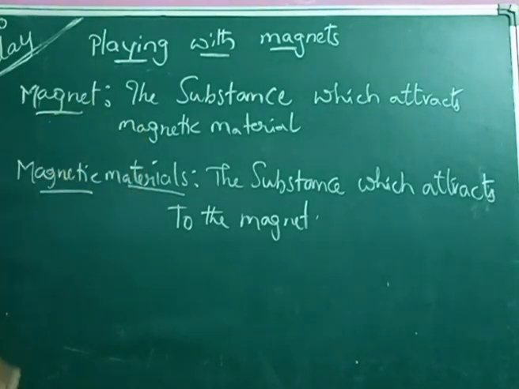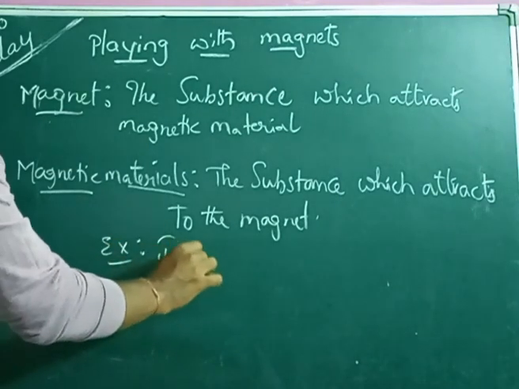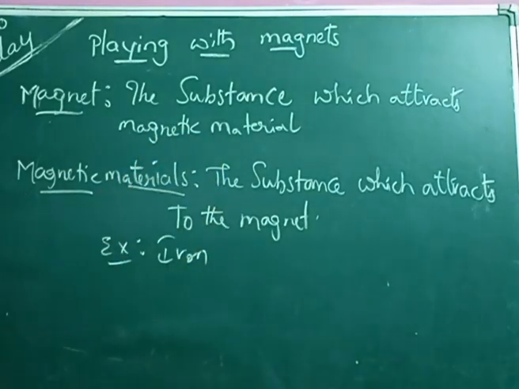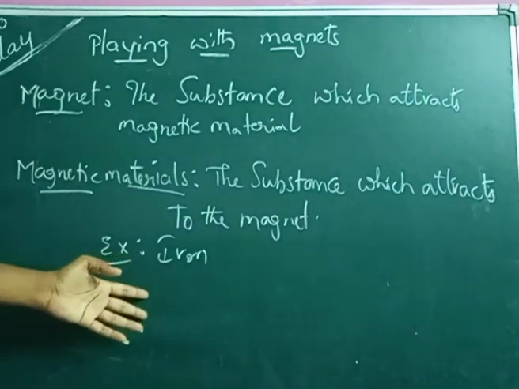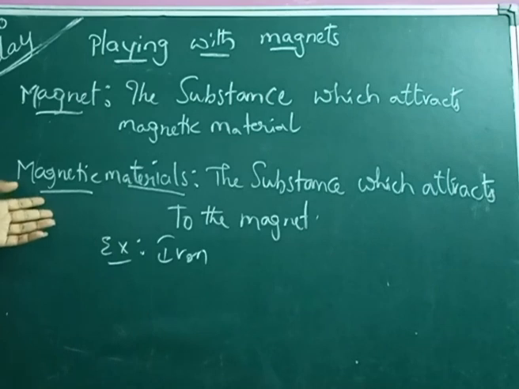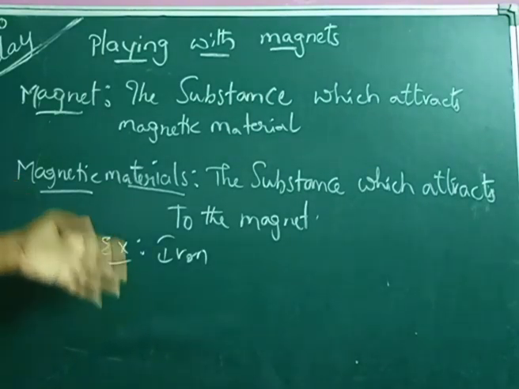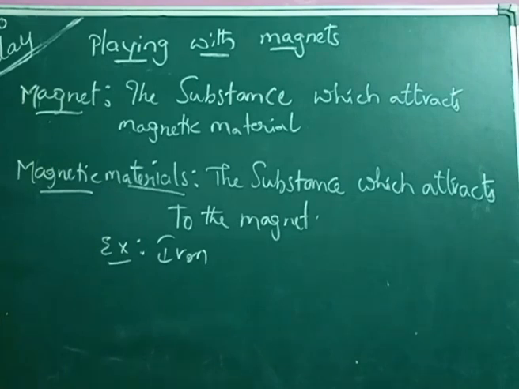Those substances are known as magnetic materials. The best example is iron. So iron is attracted towards the magnet. Why? Because iron has an attracting nature towards the magnet, right? So that's why iron gets attracted towards the magnet.